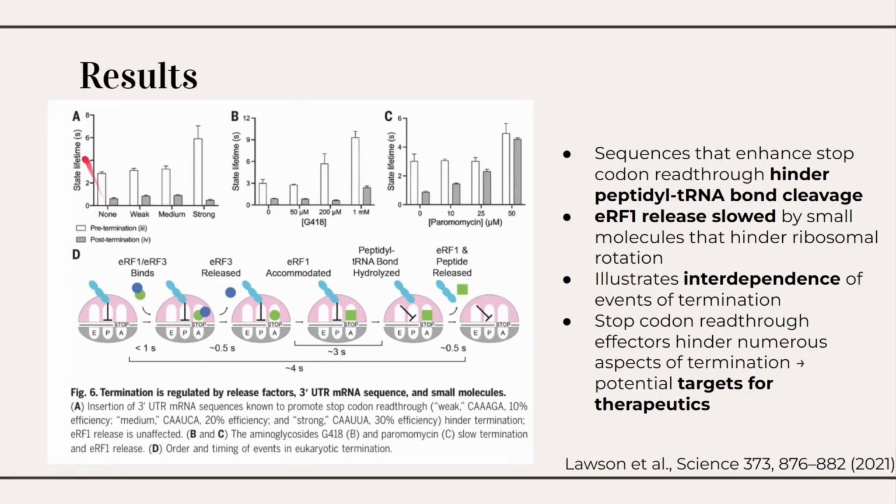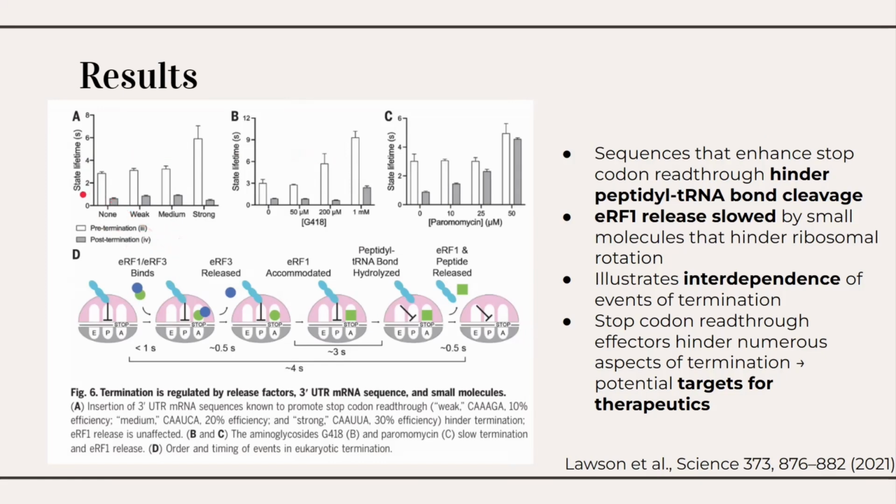Furthermore, panels A through C support the interdependence of each step of termination, and also illustrate how termination is a multi-step process that is tightly regulated. On the y-axis of these panels are the lengths of the pre-termination and post-termination states of the ribosome. The pre-termination state refers to the point before the peptidyl tRNA bond is hydrolyzed and is characterized by a high FRET signal between the P site tRNA and ERF1 bound at the A site once it is recognized as stop codon. The post-termination state is characterized by a lower FRET signal between the P site tRNA and ERF1 and is the point at which the ERF1 has cleaved and the polypeptide is released.